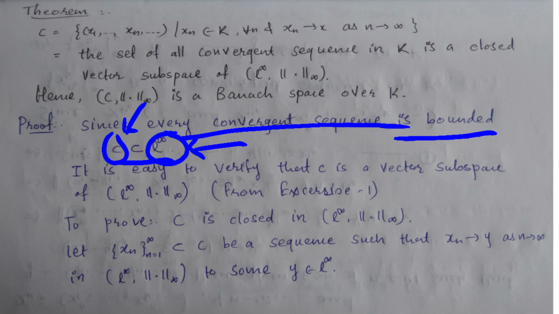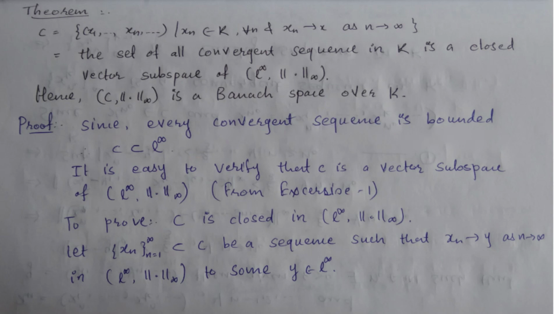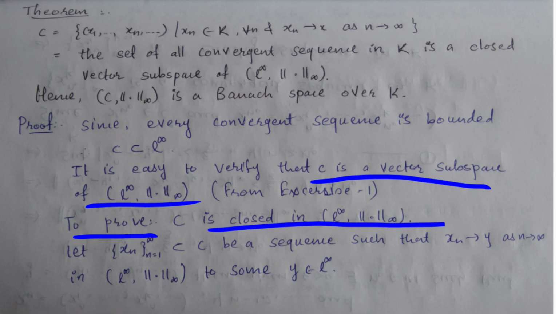And we have the result that every convergent sequence is bounded. So from these two, you can say that C is a subspace of L infinity, right? So using exercise number 1, it is easy to verify that C is a vector subspace of this space, right? And it remains to prove that C is closed in L infinity with the L infinity norm.